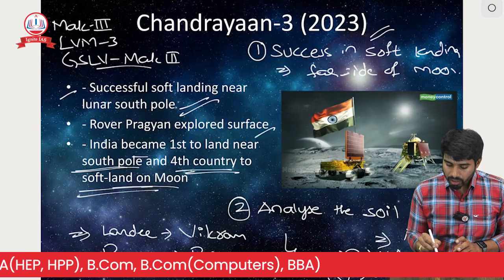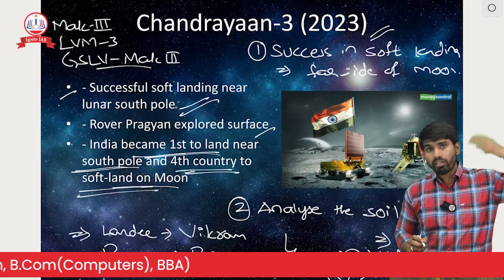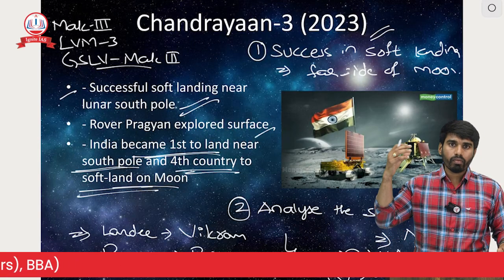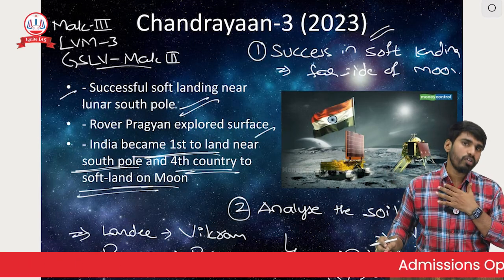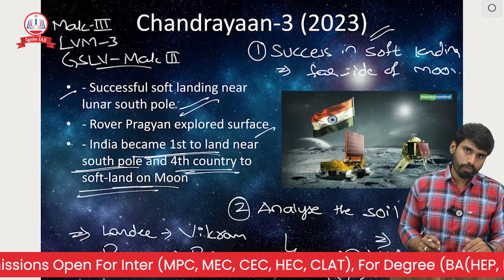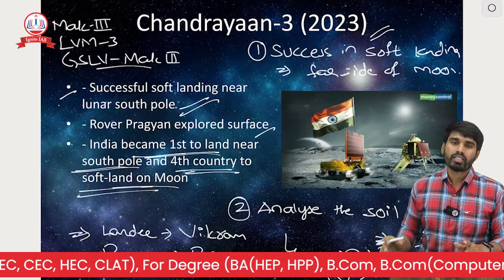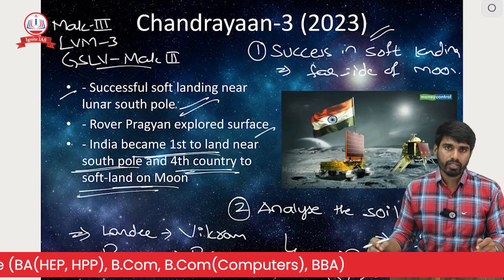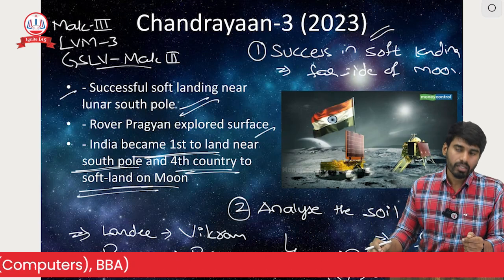So one feather was added to ISRO's crown: we became the first country to make a successful soft landing on the South Pole. With this, I conclude Chandrayaan 3. Hope everyone understood the Chandrayaan 1, 2 and 3 missions. Thank you.